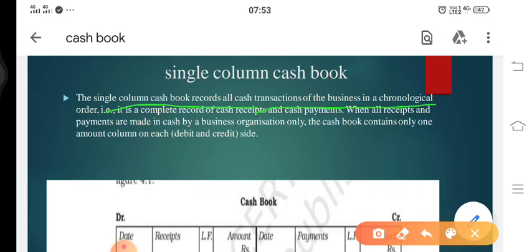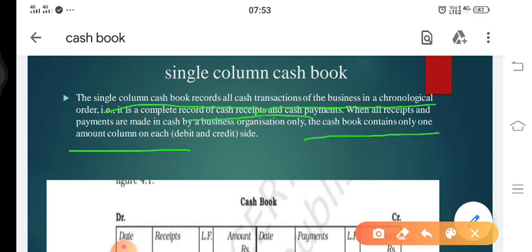As we have already discussed, in accounting we always have to write the transactions in chronological order. That means date wise. The transaction that takes place first has to be recorded first, and later on the second transaction, this way. That is a complete record of cash receipts and cash payments, as we already discussed in the meaning. Here the important thing is that the cash book contains only one amount column.